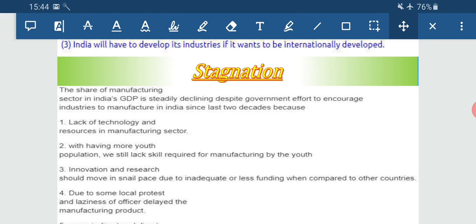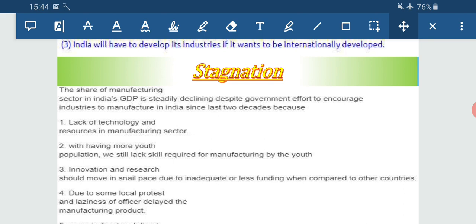Number two, the young generation population. The manufacturing sector needs a youthful population. It does not depend upon the children group, neither does it depend upon the old age group. It depends upon the adult and the youth group. So if our adult and youth group does not have better, skillful knowledge, and is not technically sound, then obviously our manufacturing industry cannot give the best results. So we were lacking in a youthful skilled population.